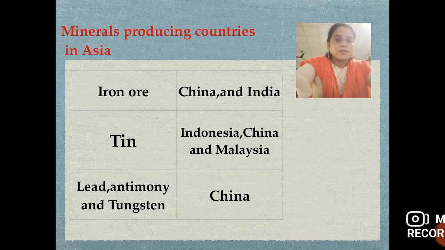Iron ore, where do they produce it? Which are the main countries? China and India. For tin, Indonesia, China and Malaysia are famous. Lead, antimony and tungsten are produced by China.